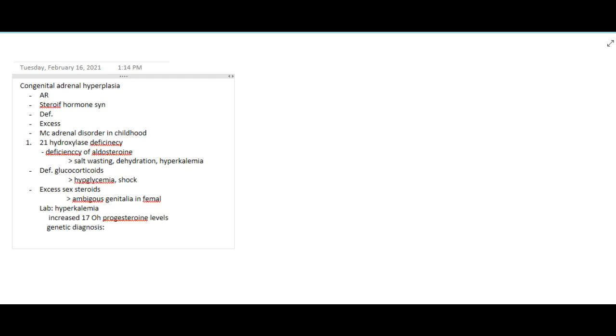diagnosis, where a mutation on chromosome 6 will be found. Once we find this mutation in chromosome 6, it is confirmatory for the diagnosis of 21 hydroxylase deficiency. This is mainly used in prenatal diagnosis of 21 hydroxylase deficiency, that is finding the mutation on chromosome 6.